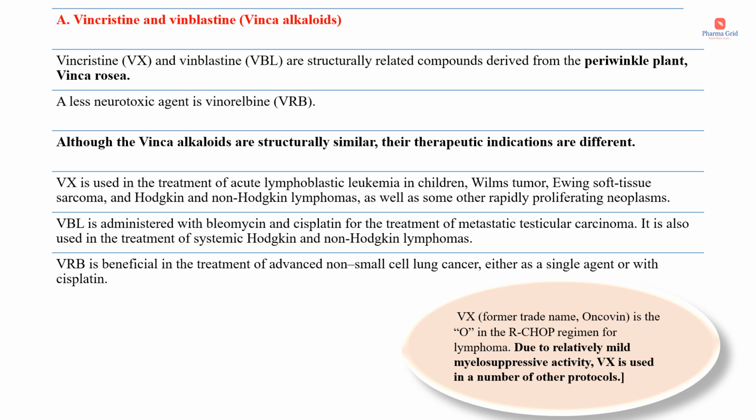And in our previous slides, we have seen this RCHOP regimen. VCR means vincristine. The former trade name of vincristine is Oncovin. It is the O in the RCHOP regimen for lymphoma. Due to relatively mild myelosuppressive activity, vincristine is used in a number of other protocols.